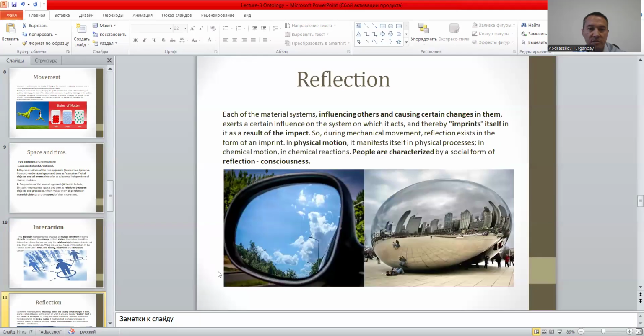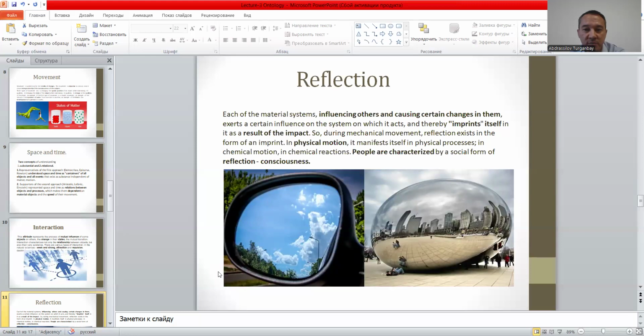Then comes the reflection. So this attribute of the matter plays a vital role. For example, each of the material systems influencing others and causing certain changes in them exerts a certain influence on the system on which it acts and thereby imprints itself in it as a result of the impact.